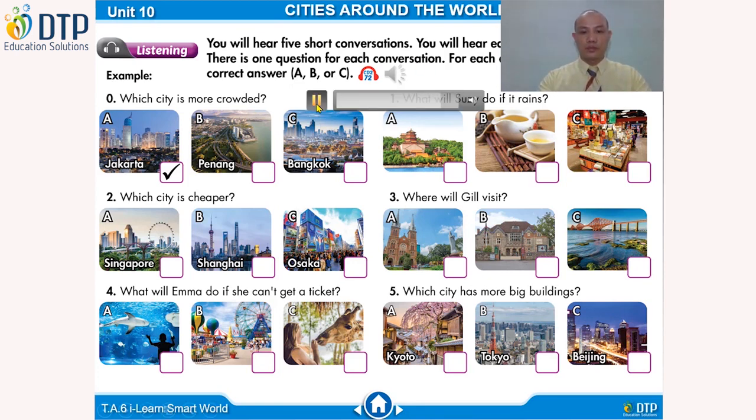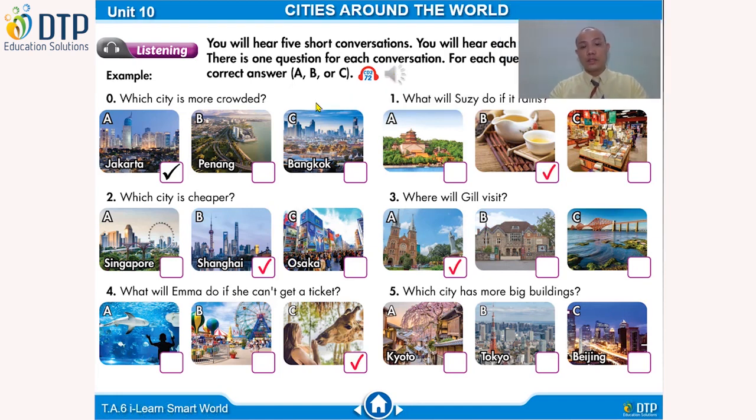Which city has more big buildings? Which city is more modern, Kyoto or Beijing? I think Beijing is more modern than Kyoto. Why? Beijing has more big buildings than Kyoto. Kyoto has lots of old houses and temples.